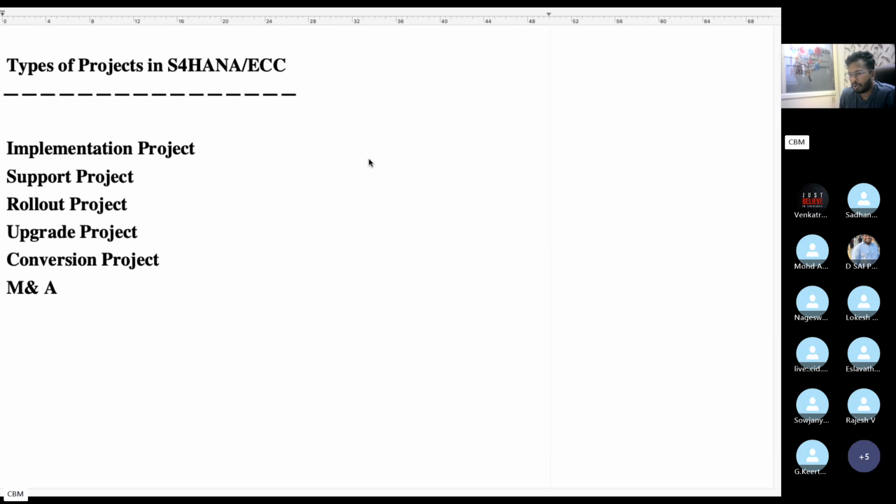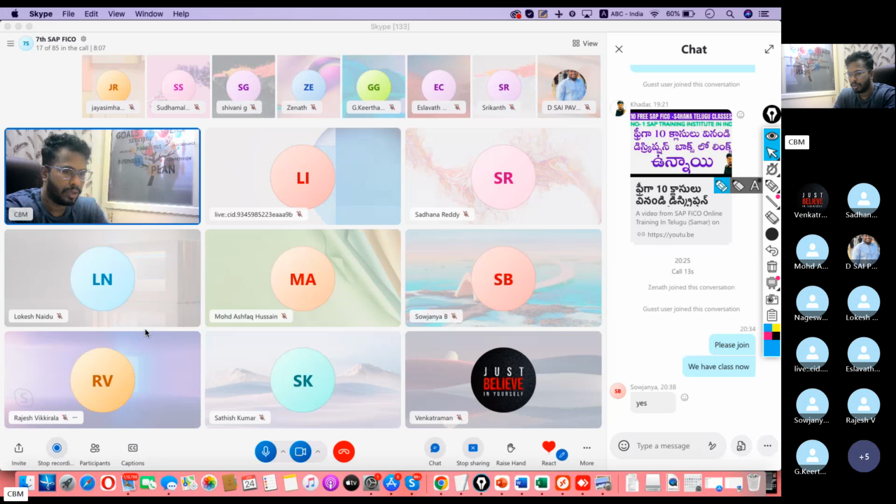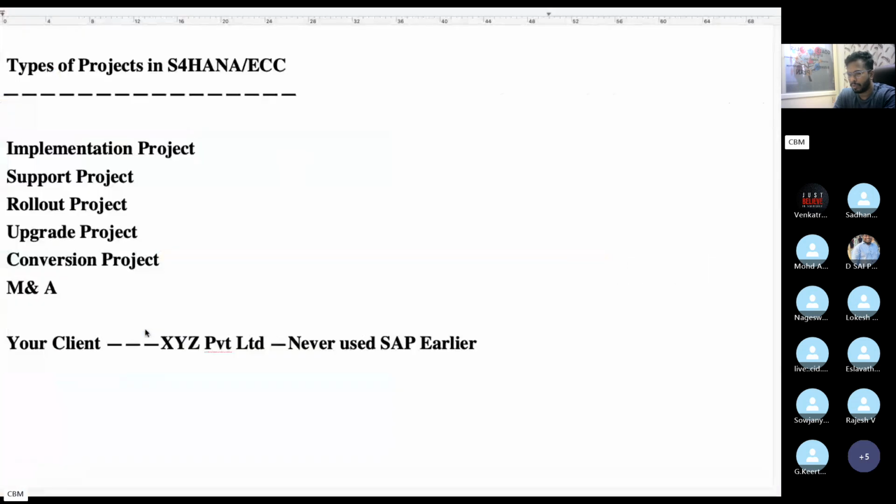Okay, implementation project. What exactly is meant by implementation? For example, your client is XYZ Private Limited. XYZ Private Limited never used SAP earlier, and this company wants to switch to SAP for the first time. So this kind of project is called an implementation project.